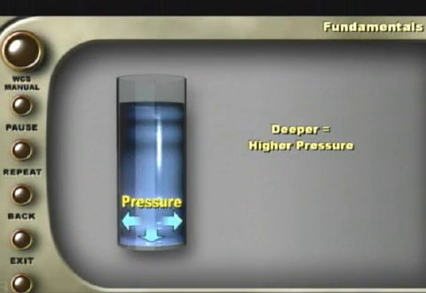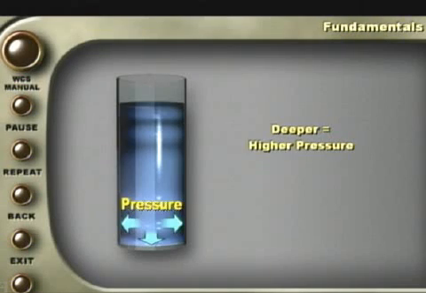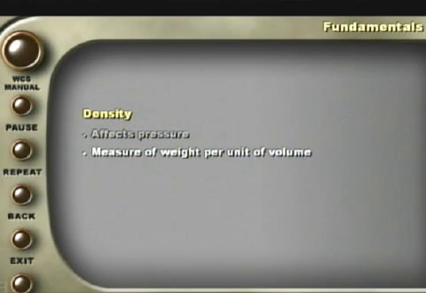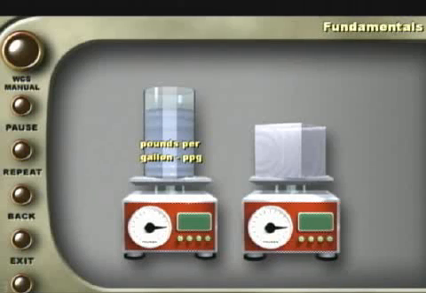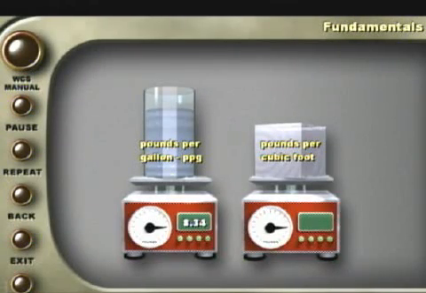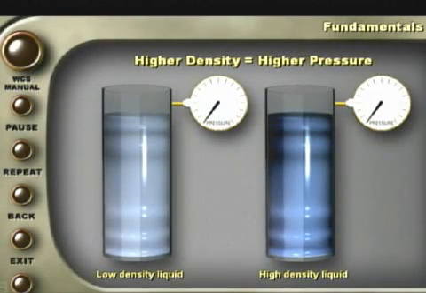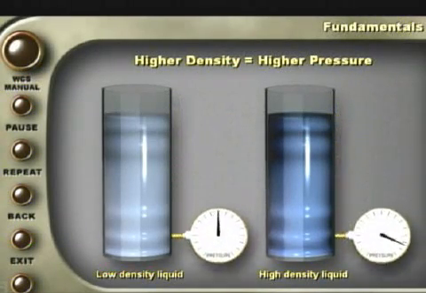The deeper we go in a fluid, the higher the pressure becomes. The density of a fluid also affects its pressure. Density is a measure of weight per unit of volume. Some common measurements of density include pounds per gallon, or ppg, and pounds per cubic foot. Water, for example, has a density of around 8.34 ppg and a density of 62.35 pounds per cubic foot. The higher the density of the fluid, the greater the pressure at a given depth. Notice the difference in pressure.